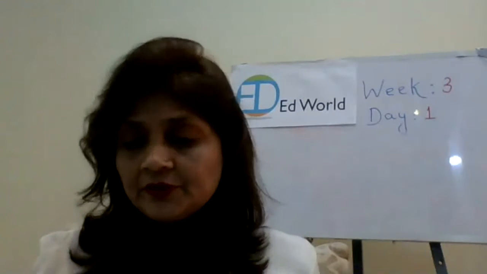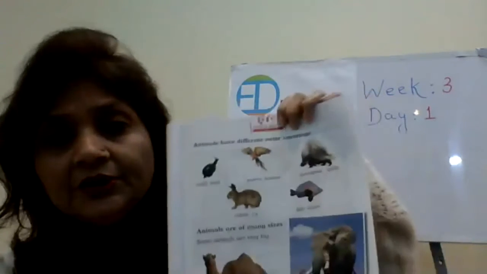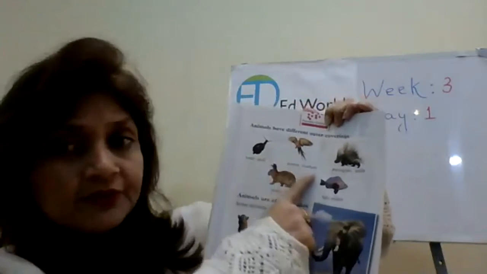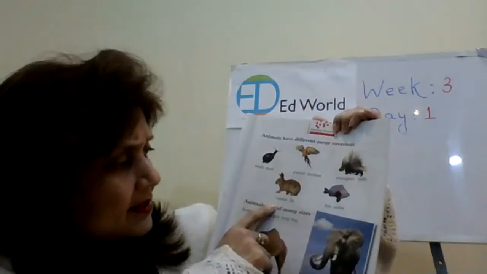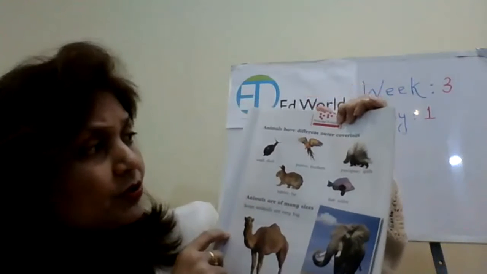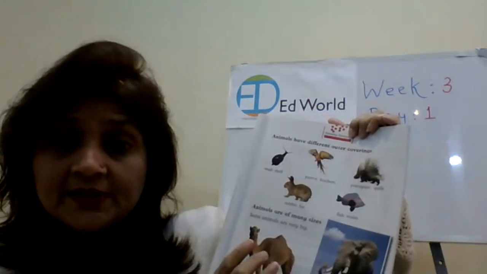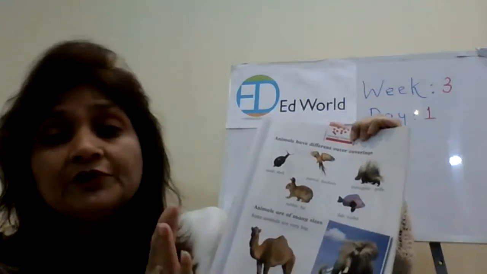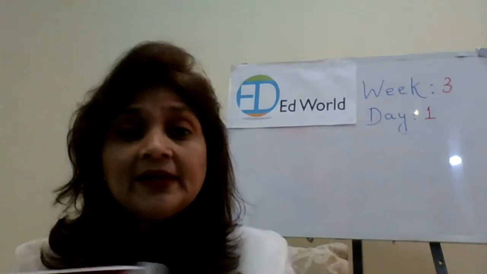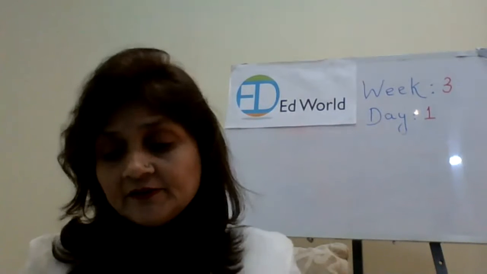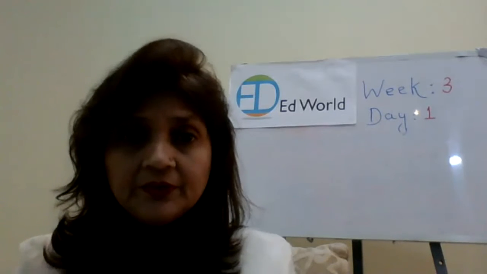Now, when you all have your book with you, if you see on page 11, there are different types of animals shown: a snail, parrot, a rabbit, a fish. These animals have different outer coverings which protect them from their enemies, and from different environmental conditions, different weather conditions, like we have already discussed just now, right?